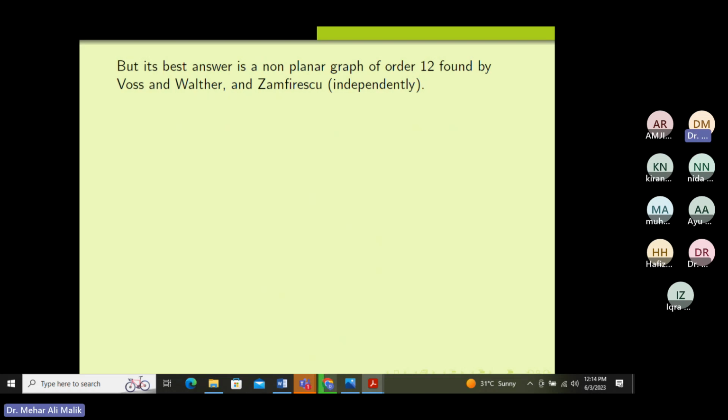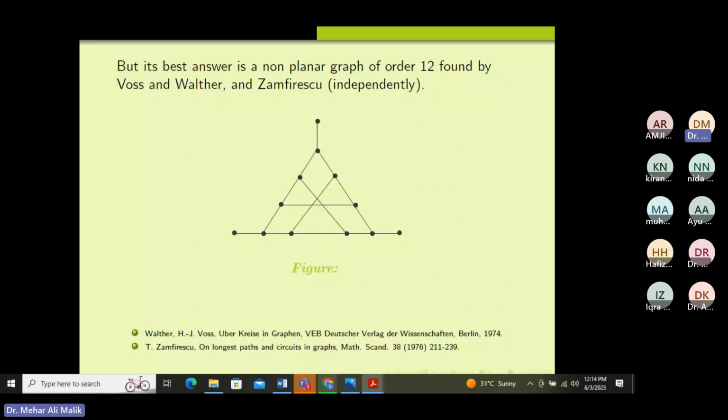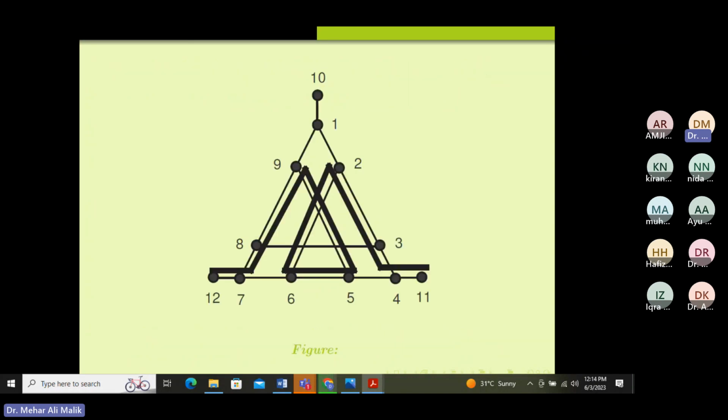The best known example so far was found independently by Zamfirescu, Voss and Walther. This is a graph of 12 vertices, the smallest known example of a non-planar graph whose every vertex is missed by some longest path. I will give you illustrations of how we can find the longest path. Here you can see a graph of 12 vertices. In this graph, the bold lines are the longest path, which consists of 10 vertices.